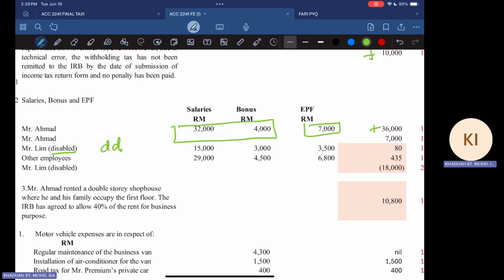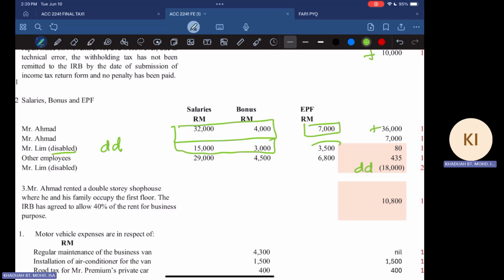For the purpose of income tax, you can claim another level of double deduction. So where is the answer? Okay, this 15,000 is the double deduction. So 15,000 refers to the salary and bonus paid to your disabled person. So that is the double deduction.